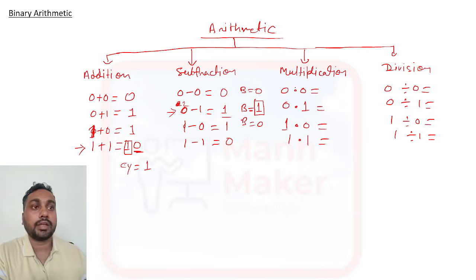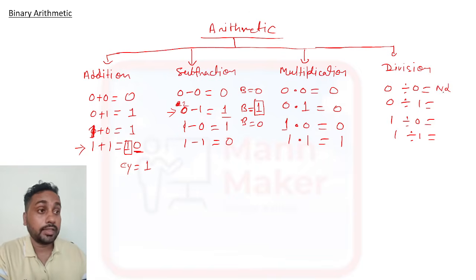we have simple mathematics. So 0 multiplication 0 is 0, 0 multiplication 1 is 0, 1 multiplication 0 is 0, 1 multiplication 1 is 1. Simple thing. Then we have division also. So 0 division 0 will be not defined, as we have already studied in mathematics. So 0 division 1 is what? 0, and 1 division 0 is infinity, 1 division 1 is 1. So this is the simple arithmetic concept, how we are doing arithmetic. Okay.